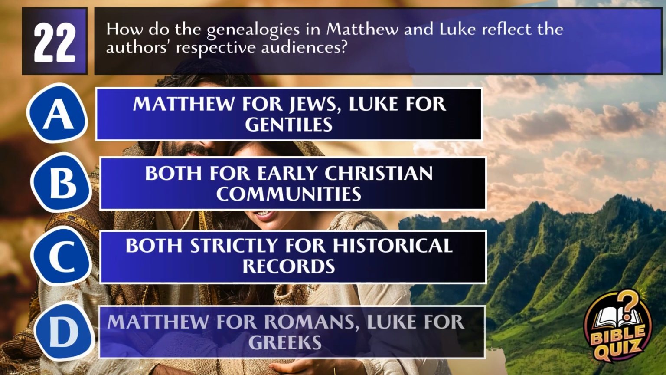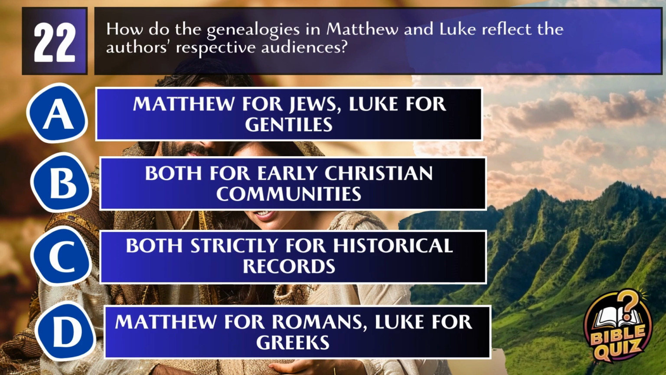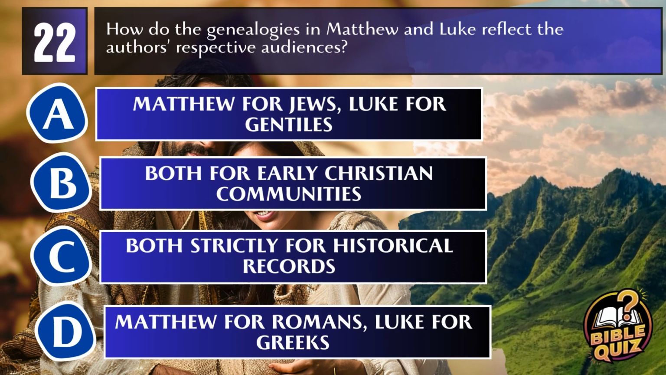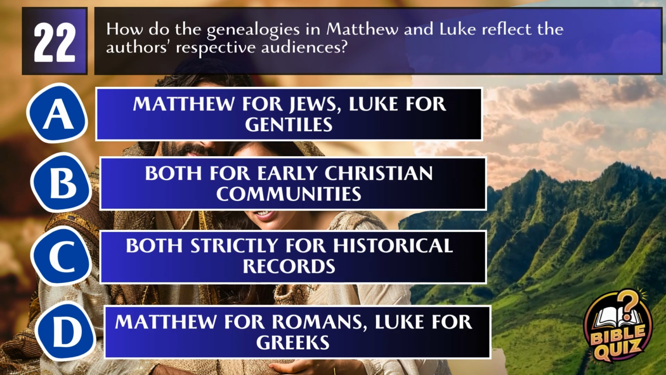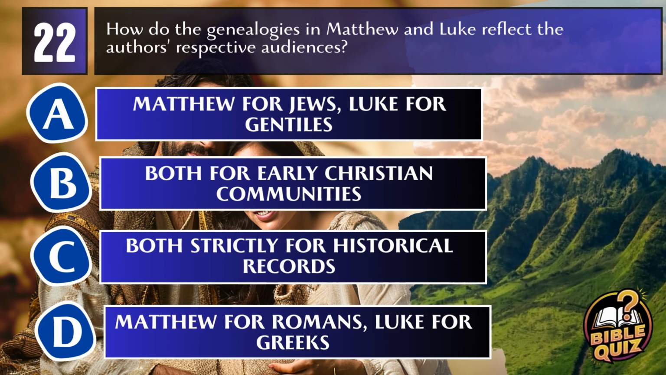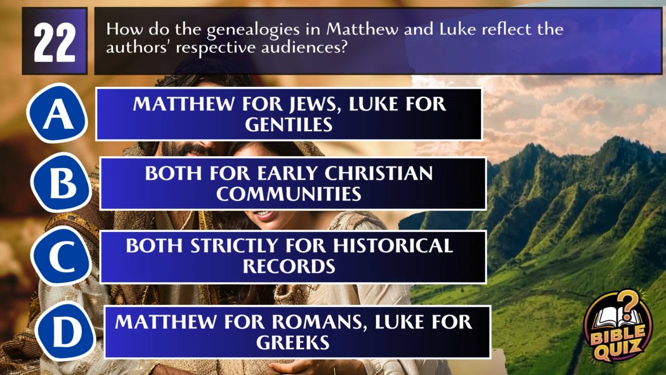Question 22. How do the genealogies in Matthew and Luke reflect the authors' respective audiences? A. Matthew for Jews, Luke for Gentiles. B. Both for early Christian communities. C. Both strictly for historical records. D. Matthew for Romans, Luke for Greeks.